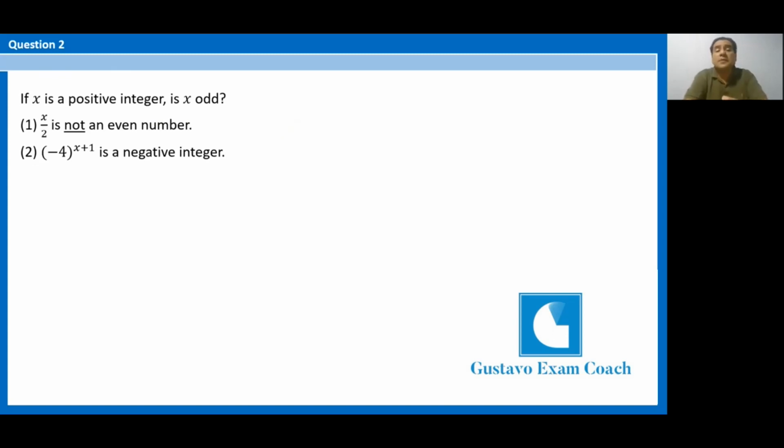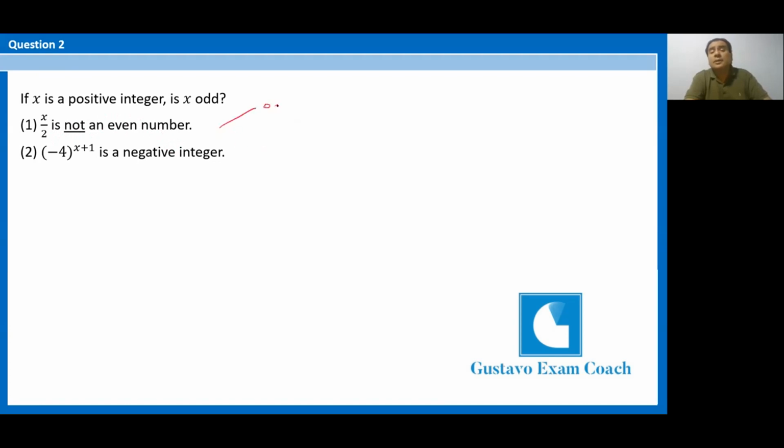If x is a positive integer, is x odd? Well, we need to check statements. First, we have x over 2 is not an even number. Does that mean that x over 2 is an odd number?